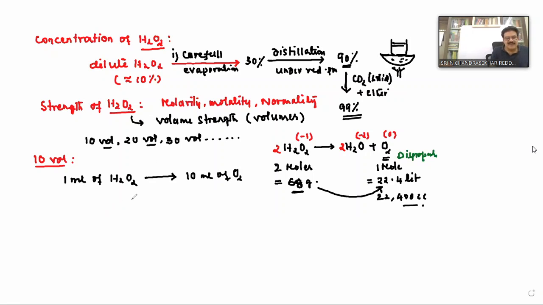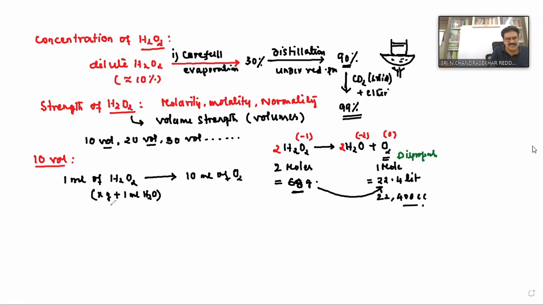Here 1 ml of hydrogen peroxide is a solution, which contains X grams of hydrogen peroxide in 1 ml of water, because the volume of solvent is taken as the volume of solution.